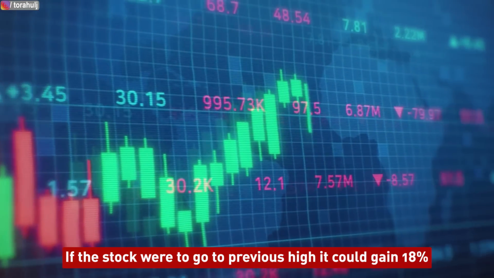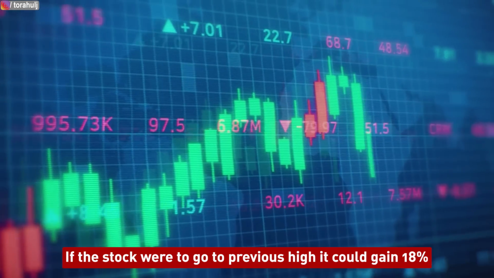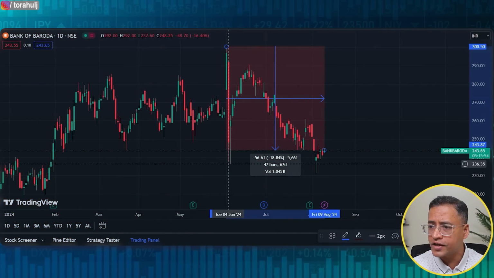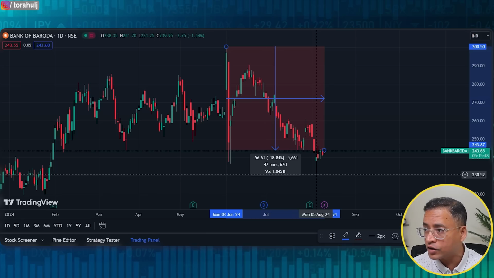This is just an assessment that if the stock were to go back to the previous high, it could potentially gain 18%. Now, in terms of the risk associated with this stock, in terms of how much it can go down by, if you see the 4th June or 5th June crash, we will notice that on 5th of June, it was at around the 236 level. And in fact, recently it made a low from that level as well, to around the 230 or 231 level here. So we have to consider the 231 bottom.